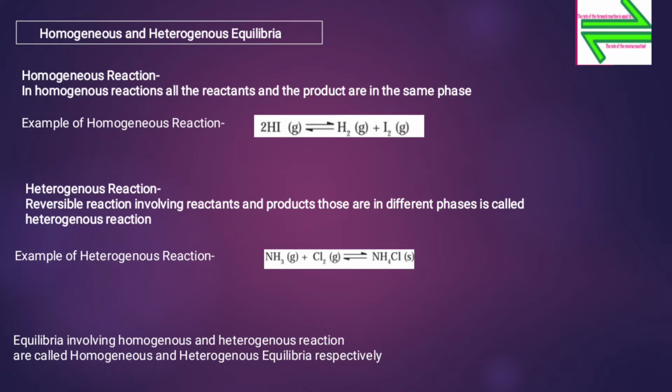In a heterogeneous reaction, any of the reactants or the products can be in a different phase. So, a heterogeneous reaction is a reaction in which the substances involved are present in different phases. Now, we can say that equilibria involving homogeneous or heterogeneous reactions are called homogeneous and heterogeneous equilibria respectively.